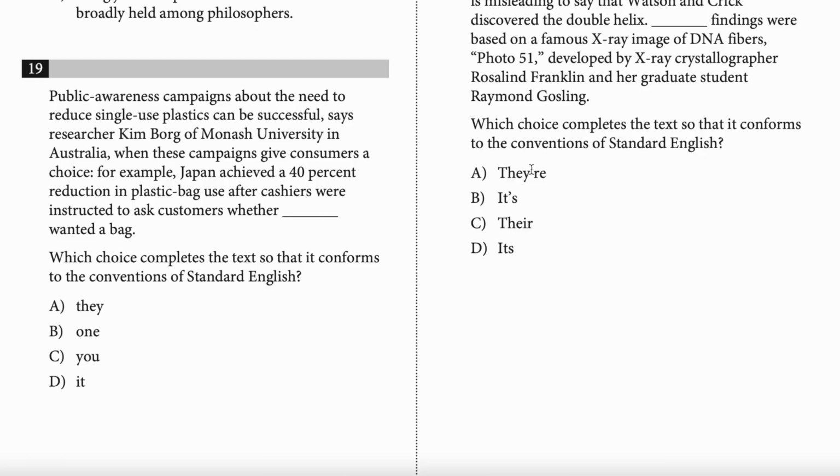Public awareness campaigns about the need to reduce single-use plastics can be successful, says researcher Kim Barr of Monash University in Australia, when these campaigns give consumers a choice. For example, Japan achieved a 40% reduction in plastic bag use after cashiers were instructed to ask customers whether they wanted a bag. Okay, great. How does answer choice A sound to you, Melanie?